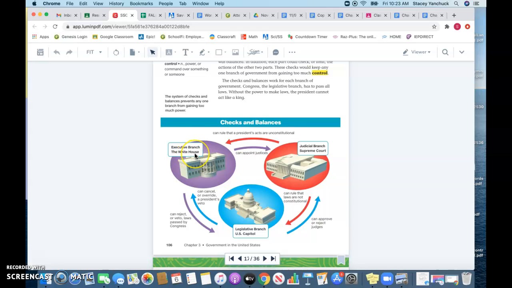So if you follow those arrows to see where the executive branch can go, the executive branch, the White House, which is also the president, can appoint those justices, right? But the Senate, which is part of our legislative branch, can approve or reject those justices. They can approve or reject any judges or justices that they might have.